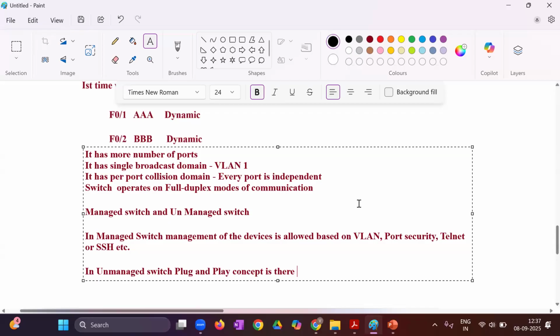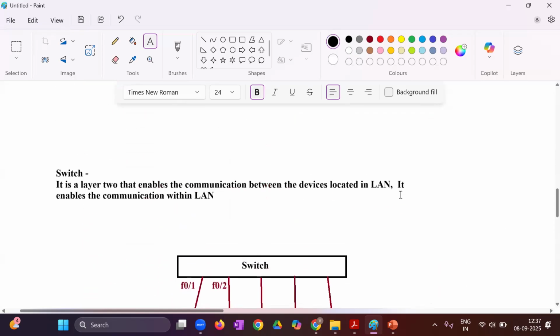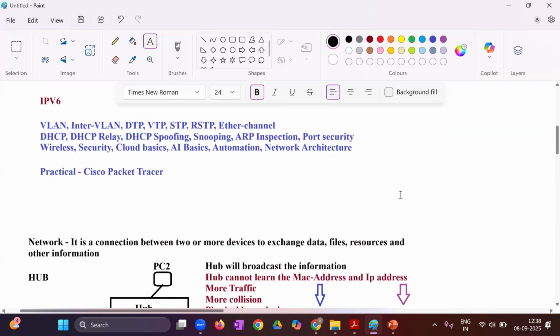We can have VLANs. We can have port security over here. We can have port security over here. We can do telnet. We can do SSH. That's why that is an example of what? Managed switch. Till here it is clear?